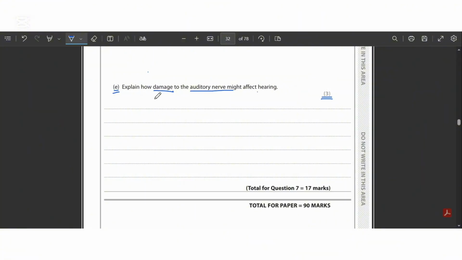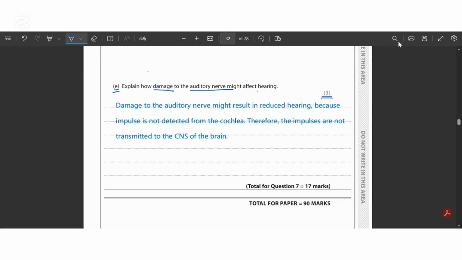Okay. Since we have discussed this, let's answer the question. As you can see here, I have answered the question. It says that damage to the auditory nerve might result in reduced hearing, because impulses are not detected from the cochlea, and therefore the impulses are not transmitted to the CNS of the brain.